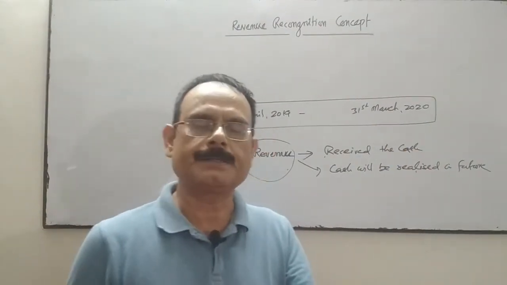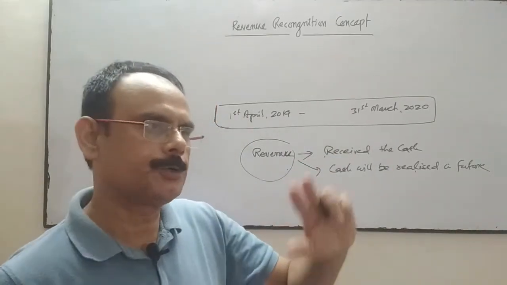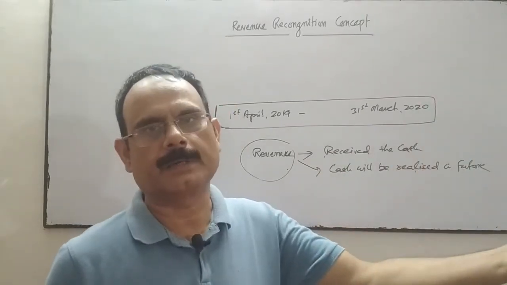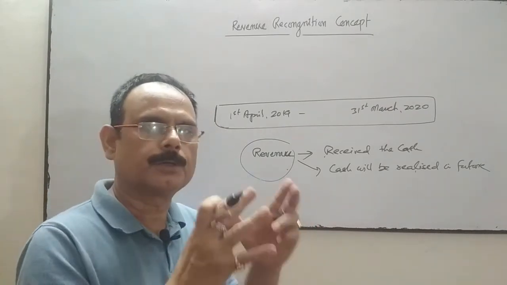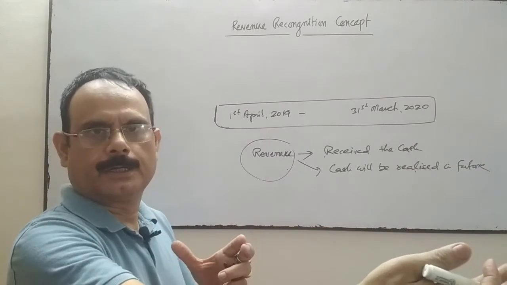Selling of goods means transfer of ownership from seller to buyer. Suppose our business has sold goods to the customer, it means the ownership, the title of the goods, is transferred to the purchaser.